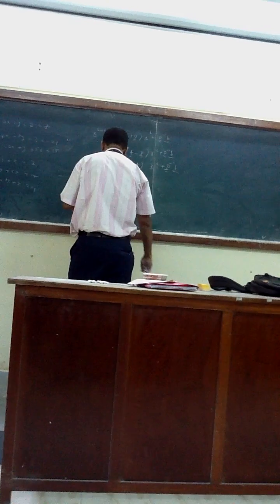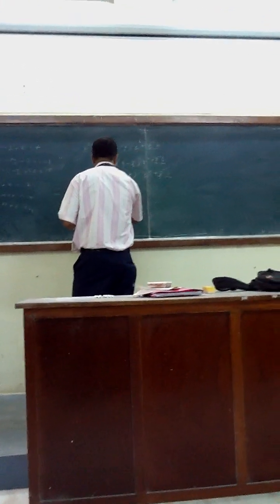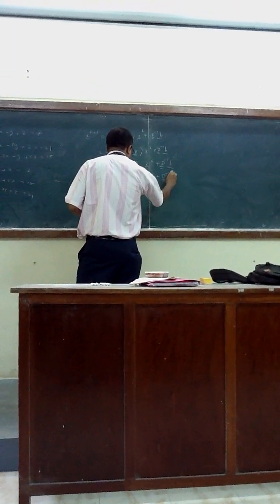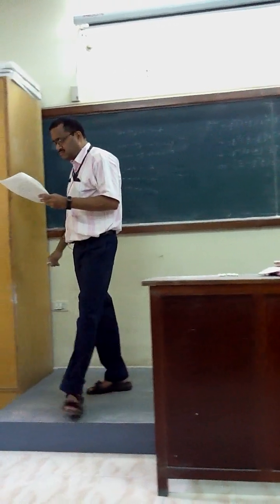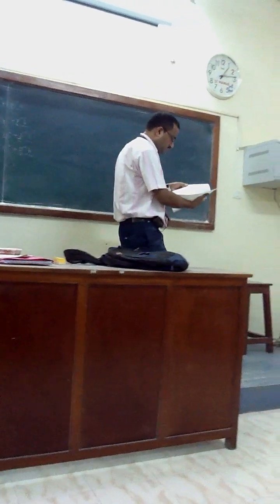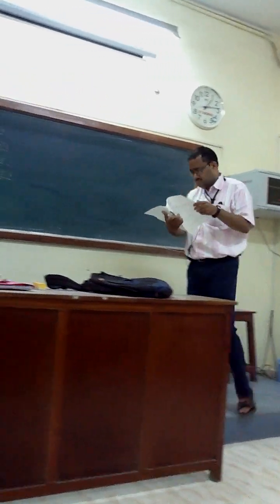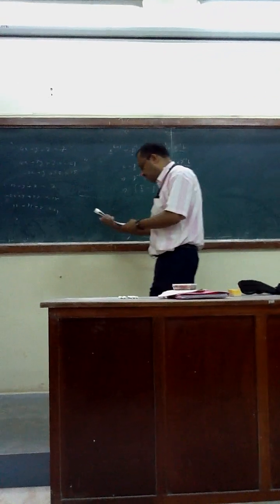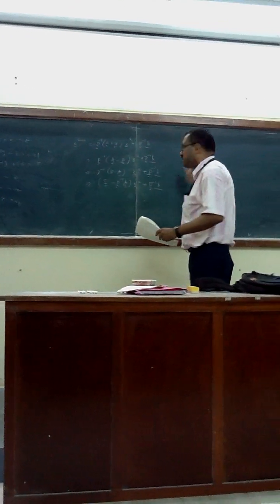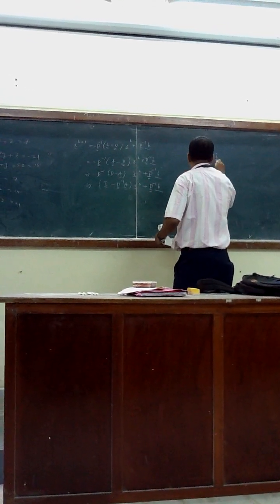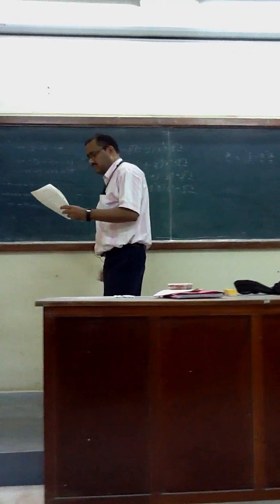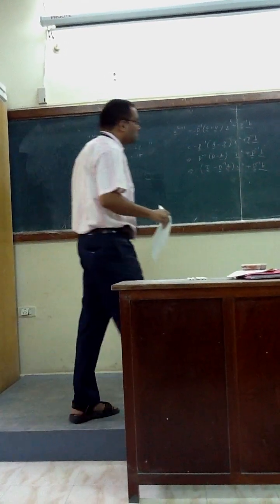What we can write? B inverse B equals I matrix minus. So now we can see that your iteration matrix is coming this way. How can it look like, the iteration matrix?